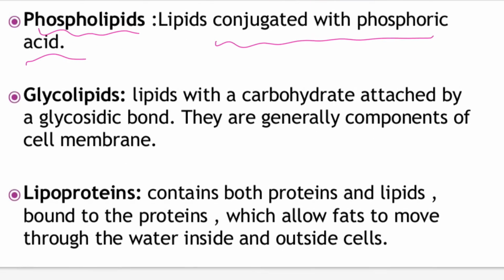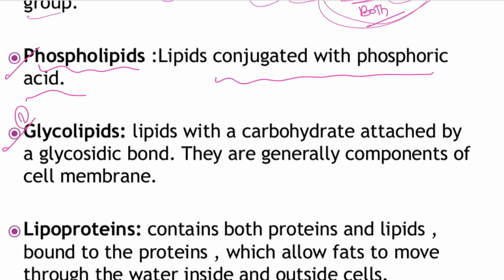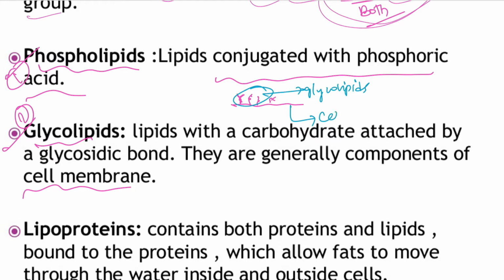The other one is glycolipids. These are lipids with carbohydrate attached by a glycosidic bond, and they are generally components of the cell membrane. If this is the cell membrane, then on the upper side of the cell membrane the glycolipids are present like a chain-like structure, like this. The cell membrane is also called the plasma membrane. Those are called glycolipids.